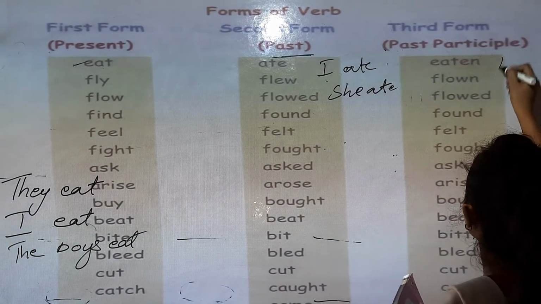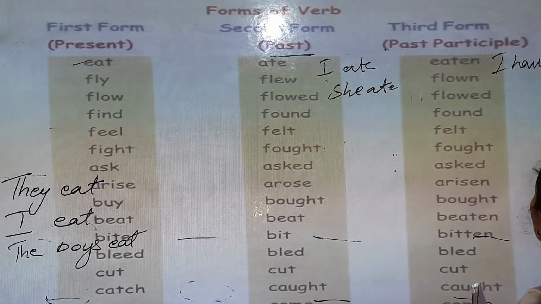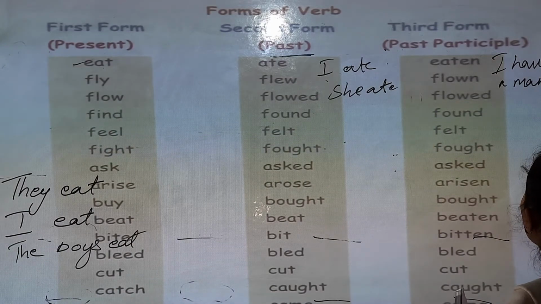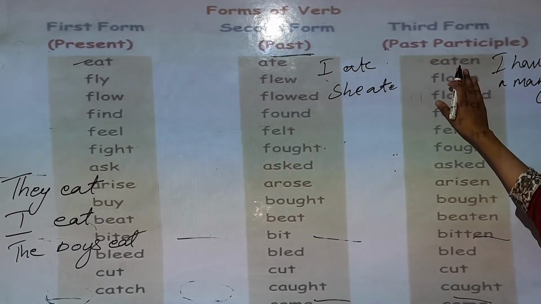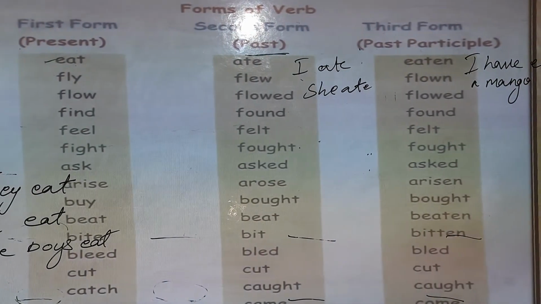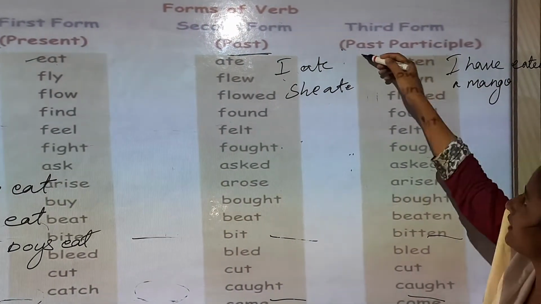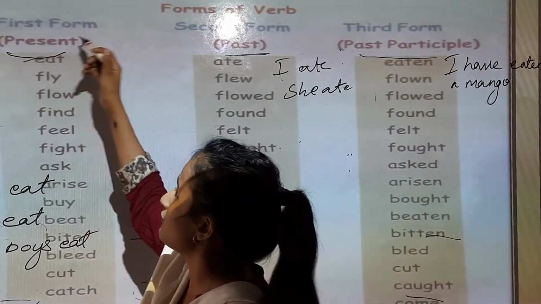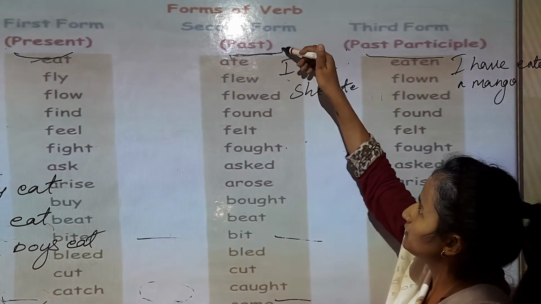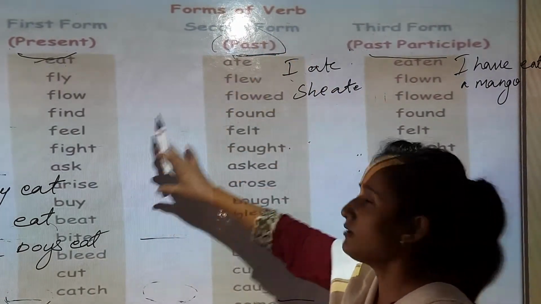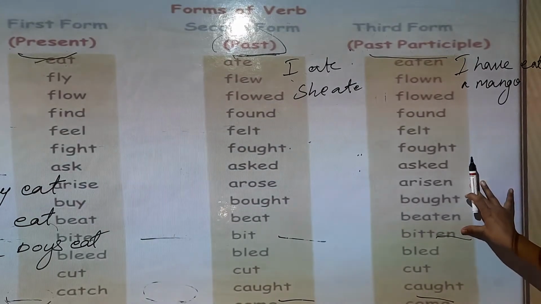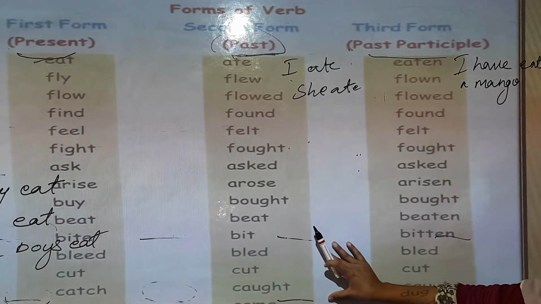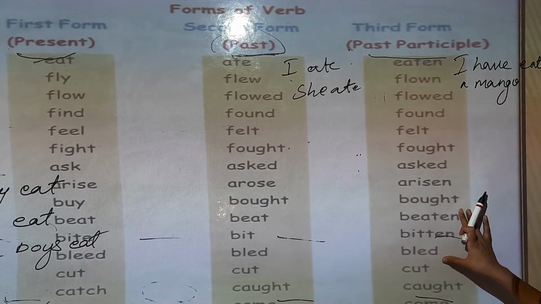I have eaten a mango. This is a past participle. The third form of a verb is called past participle. The first form of a verb is called present form. The second form is called past form. So first form is present form, second form is past, third is past participle.